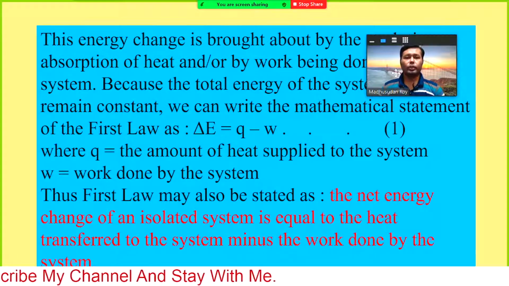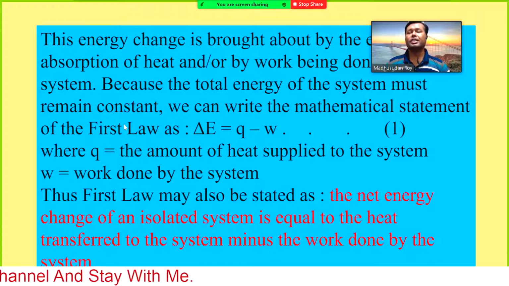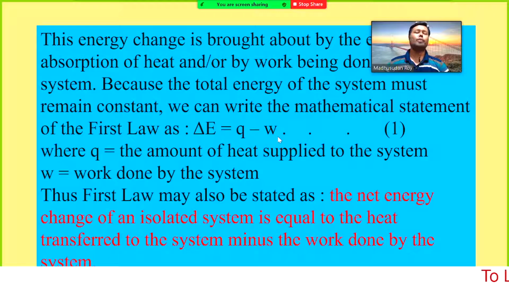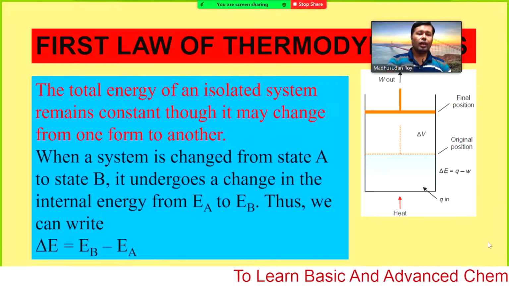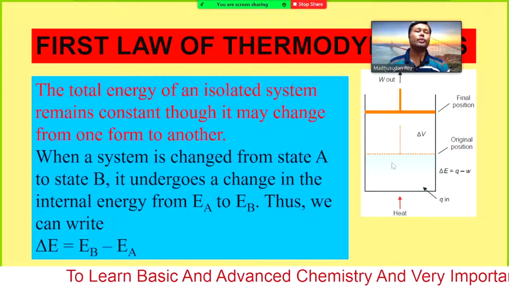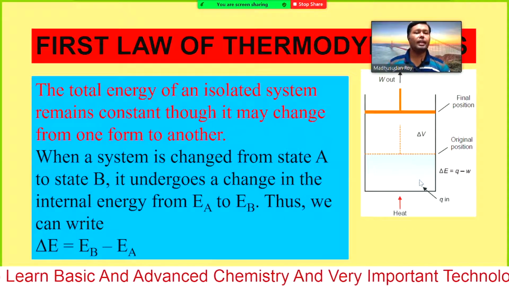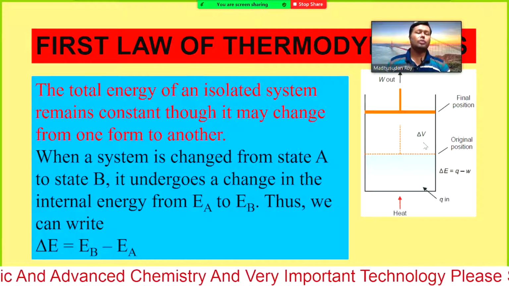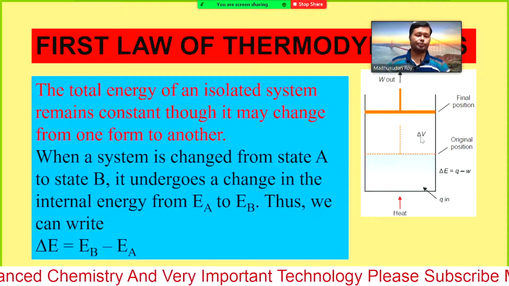Because the total energy of the system must remain constant, we write the first law as delta E equals Q minus W, where Q is the amount of heat supplied. How much energy we have supplied will distribute in two different forms: increase in the internal energy and work done due to the expansion.